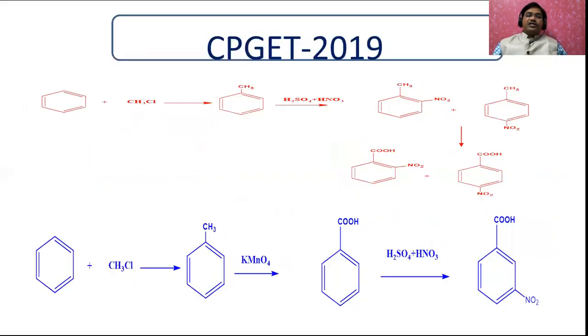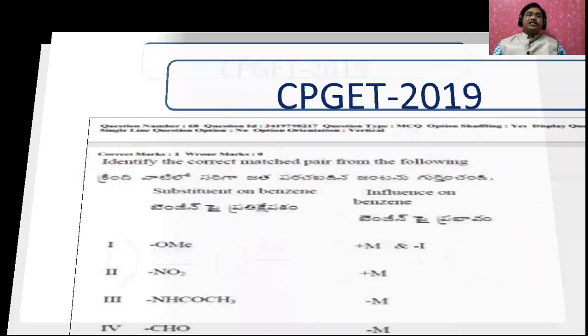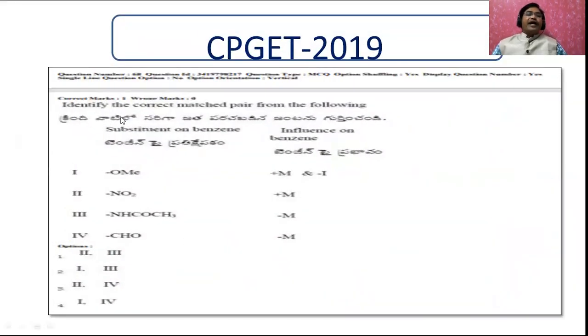Now let us go for another question. Identify the correct match pair from the following. This is also a very important concept for most entrance examinations. See, the OMe, that is the methoxy group or alkoxy group, shows plus M, minus I effect. The NO2 group shows only plus M effect. And the acetamide group, NHCOCH3, shows minus M. And here the aldehyde shows minus.